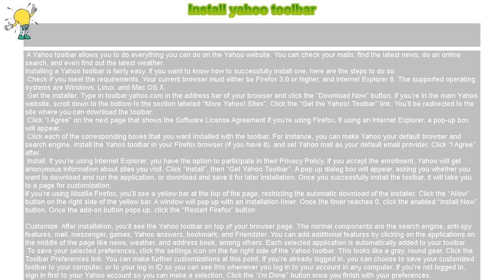Installing a Yahoo toolbar is easy regardless of the type of browser that you have. Plus, you can have your customized toolbar anywhere if you opt to save it to your Yahoo ID, and you can easily change your preferences anytime.